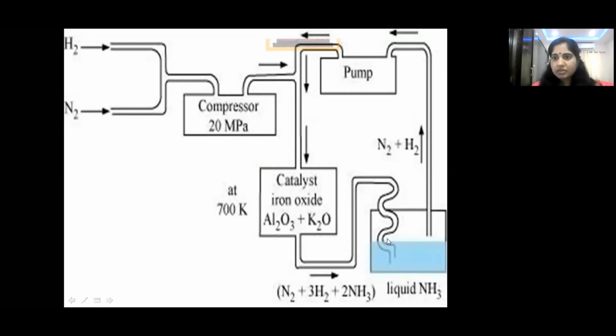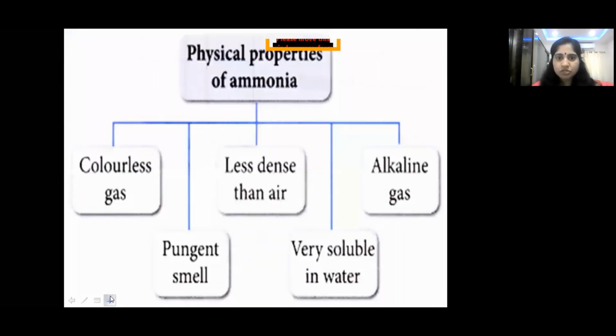The nitrogen and hydrogen which are not reacted are pumped again through the catalyst chamber. Again they react and form ammonia. This is how Haber's process is used to prepare ammonia. These are the methods of preparation of ammonia. Ammonia has the following physical properties: it is a colorless gas with a pungent smell.